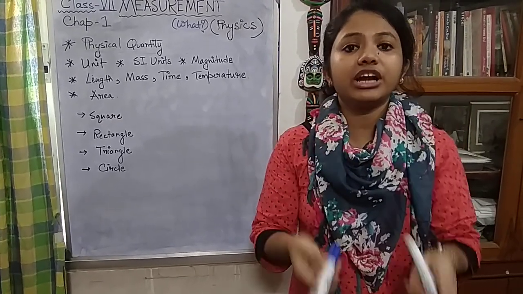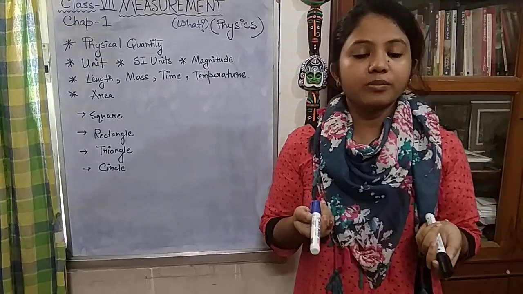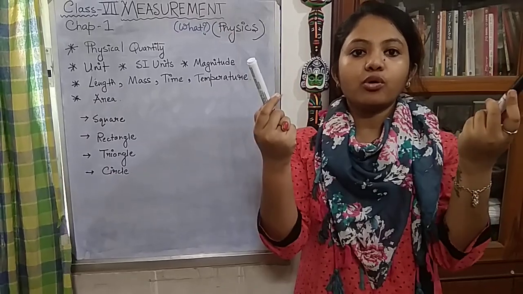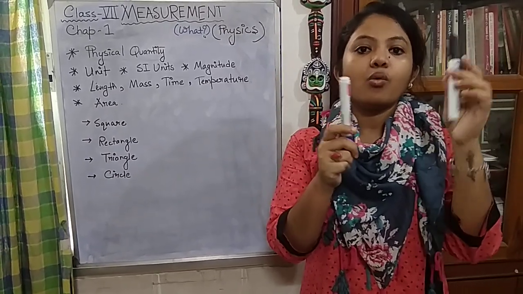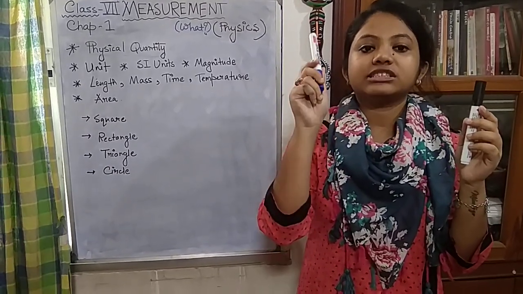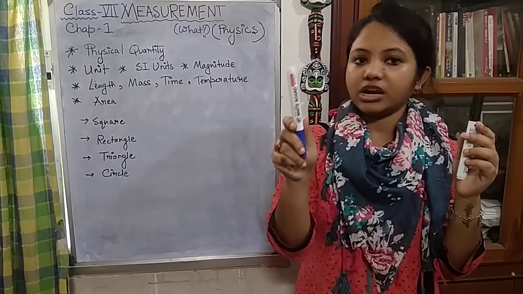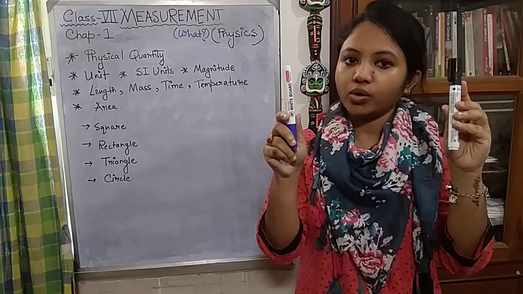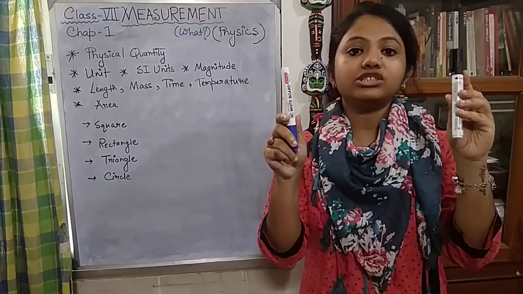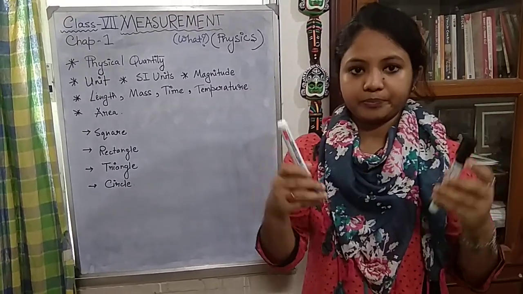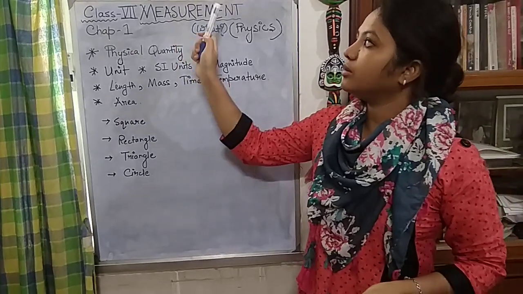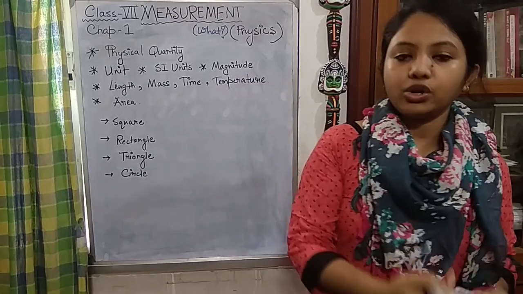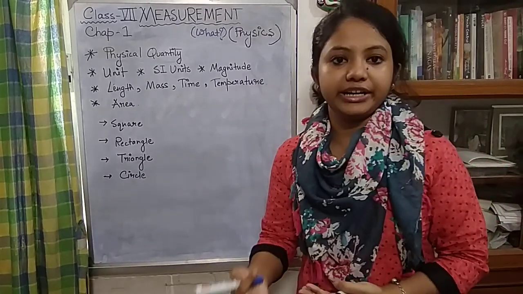So basically we are comparing these two markers. We are comparing the size of one unknown matter with respect to the size of another known matter, whose size is known. So basically measurement is a comparison between an unknown entity and a known entity.